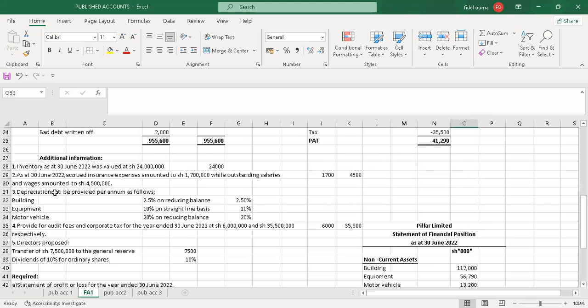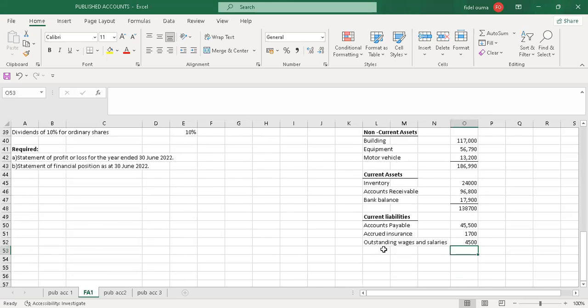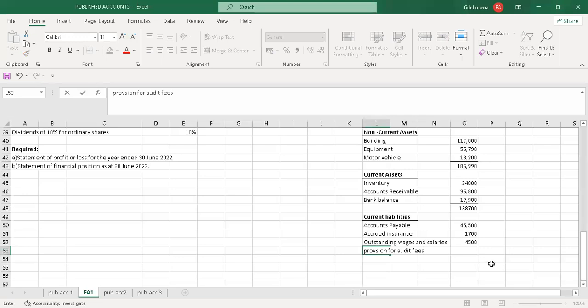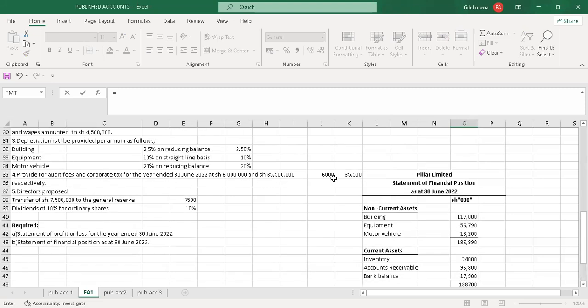Then I'll go to depreciation. No, that's okay, we have worked with that. Then there was a provision for audit fees. Provision is a liability. So we treat it as an expense. It's a double entry. So we treat it as an expense, and at the same time you treat it as a liability because it's a provision. The provision for audit fees was 6,000.